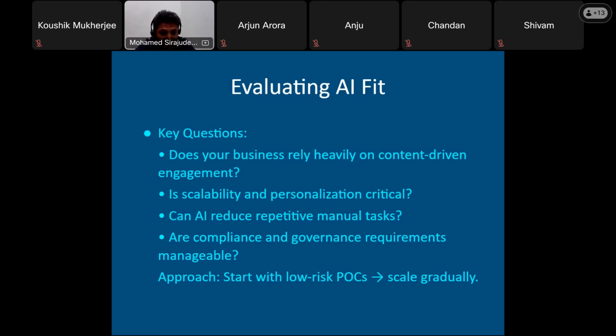Are we going to achieve it through the normal coding process or day-to-day work process? Is it critical to achieve it through AI, and how good is this for the business and for the users? We also check repetitive tasks, whether AI can reduce that repetitive manual work.